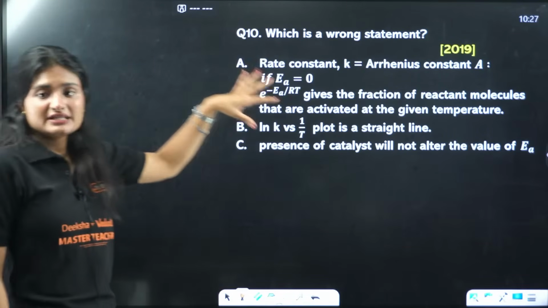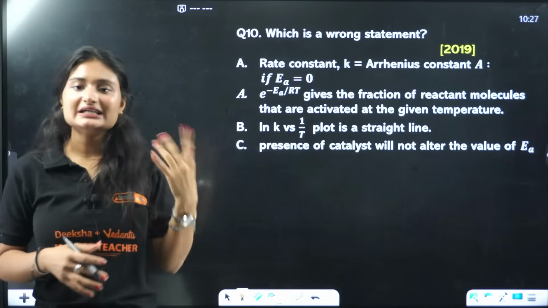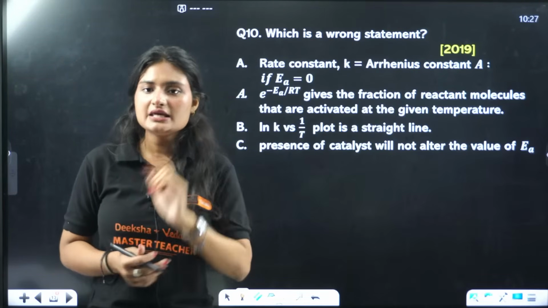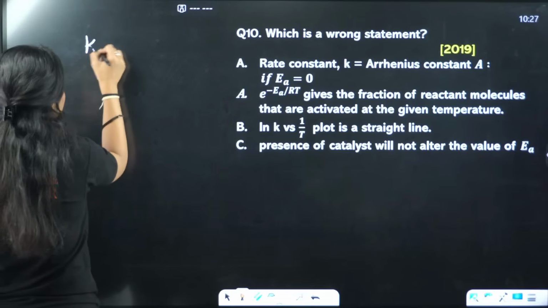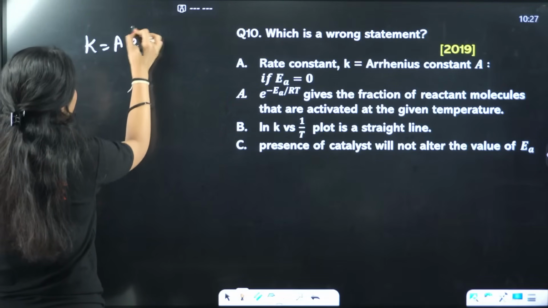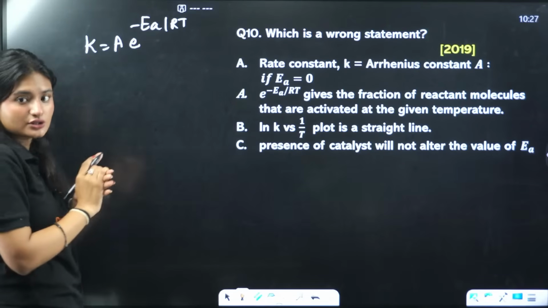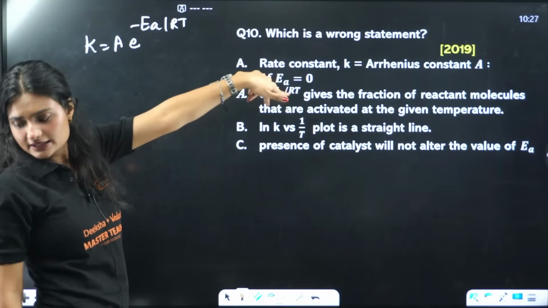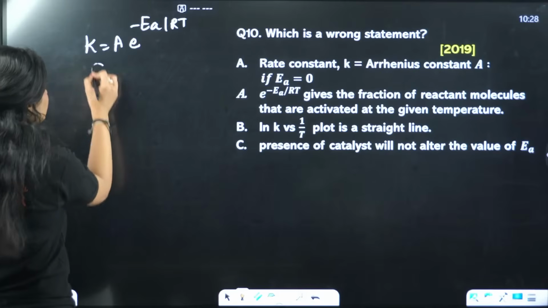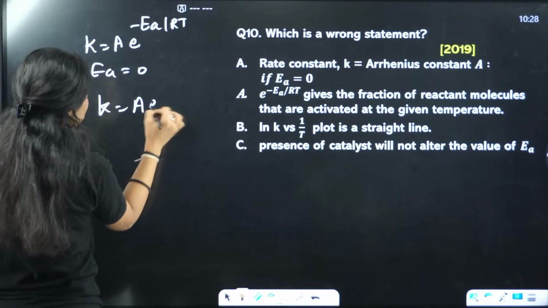Which of the following is a wrong statement? The first one: rate constant K equals the Arrhenius constant A if EA equals 0. Firstly, you should know the expression K equals A e raised to power minus EA by RT. This is the Arrhenius equation. Here EA is 0, so K equals A e raised to power 0.